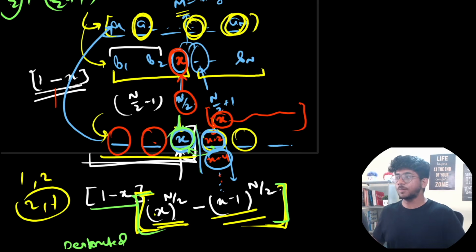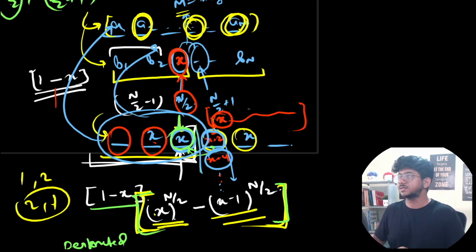But what if both of them are x and the median is also x? That is also feasible, right? In that case, since this is x, there could be a bunch of x on this side too, and these x can be intra-permuted, which will not get accounted for when you combine these two parts together in the actual sequence.